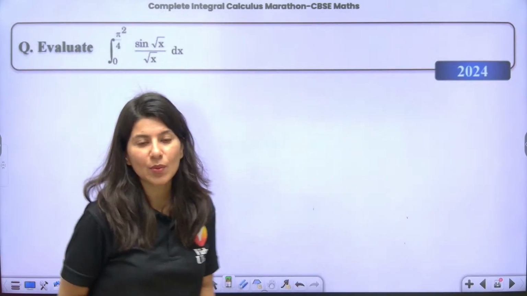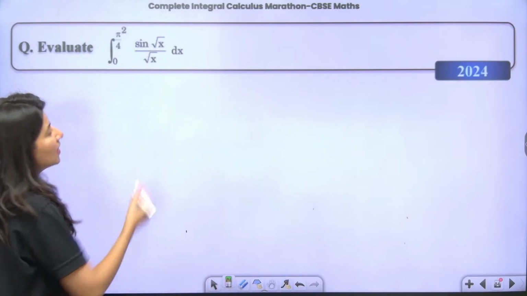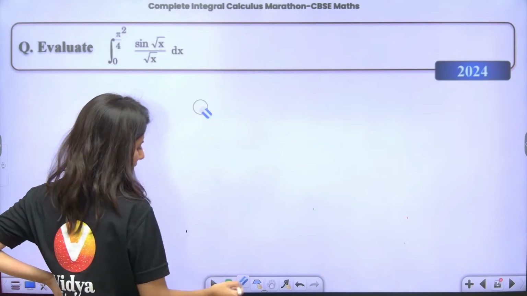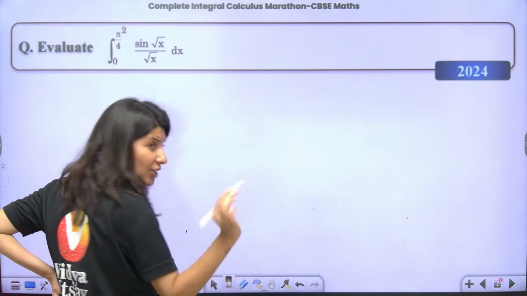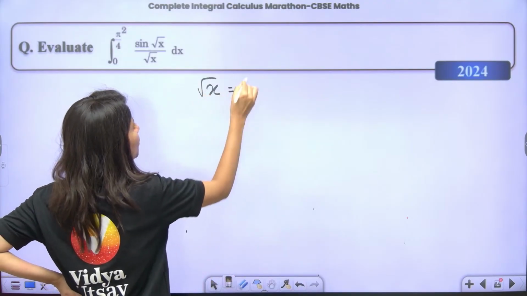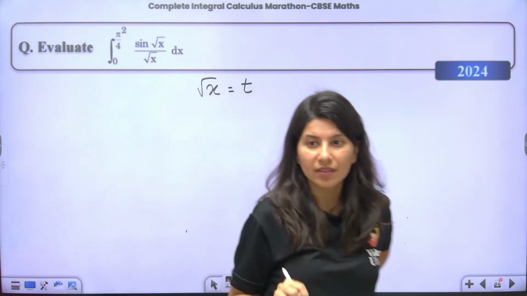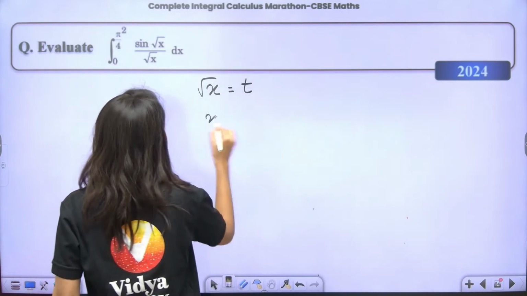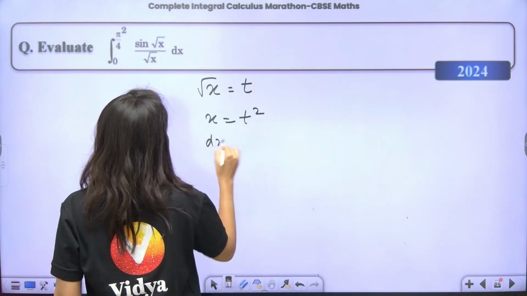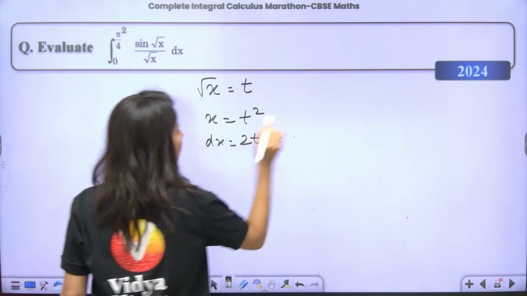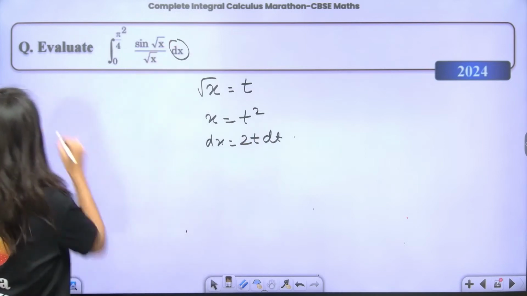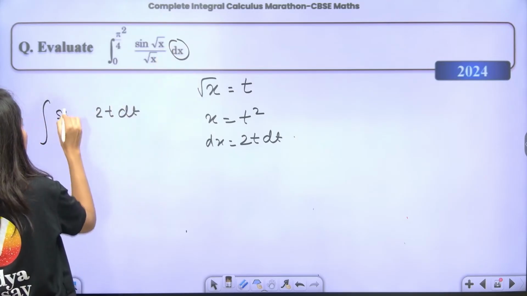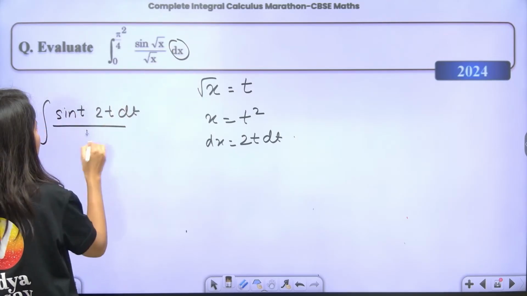The integral from 0 to pi square by 4 of sine root x by root x. So now substitution basics. In substitution, especially in case of definite integration, do not forget to change the limit, because that is going to be a game changer. Let root x be t. Correct? x is equal to t square. So dx will be what? 2t dt. So this dx will be replaced by 2t dt. Sine root x will be sine t, upon root x, which is again t.